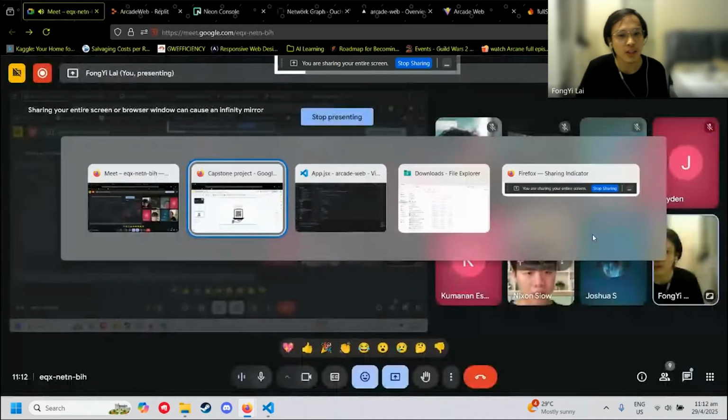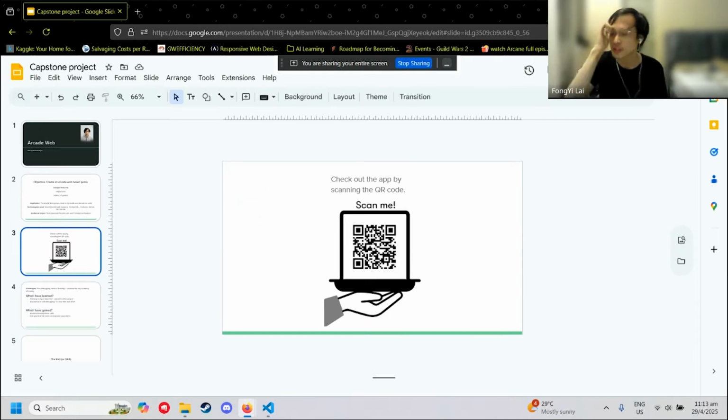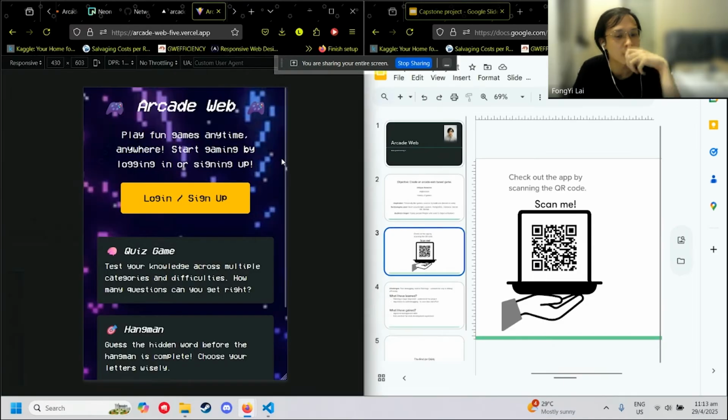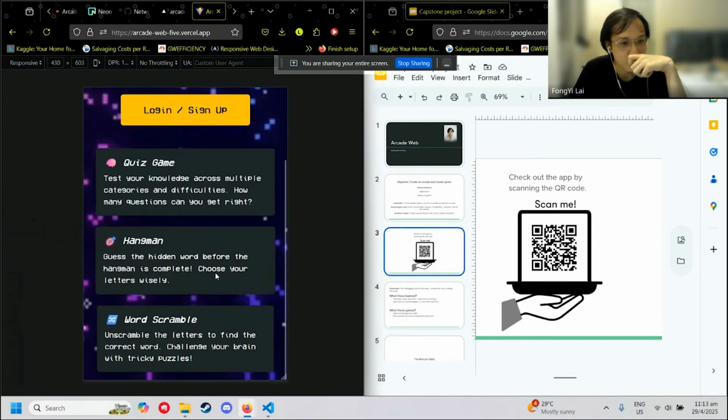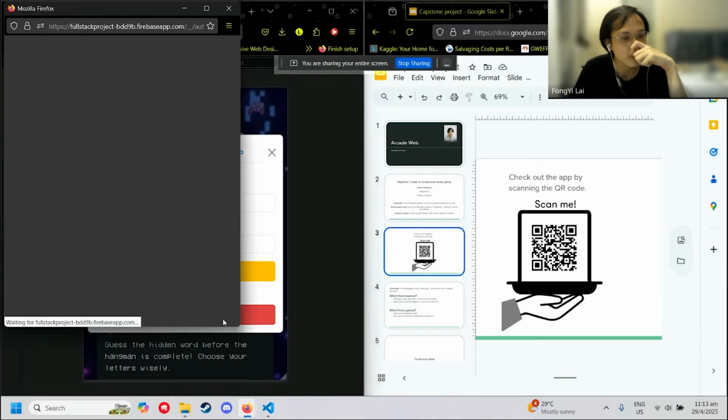So I would like to perform a live demonstration, and I would personally like to invite all of you to scan this code and follow me throughout the entire demo process. This is what the main page looks like, where you can see the selection and what kind of games they are, and this will be the login. I'll perform a Google login first for now.